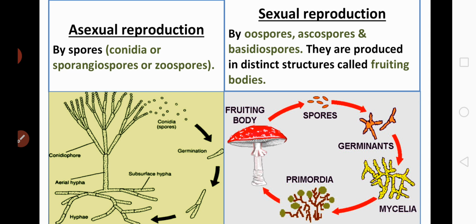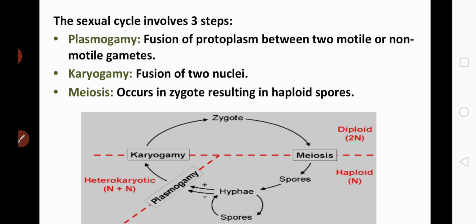Okay, is that clear? Now sexual reproduction involves three stages. They are plasmogamy, karyogamy and meiosis. Plasmogamy is the fusion of protoplasm between the gametes. Then what do you mean by karyogamy?